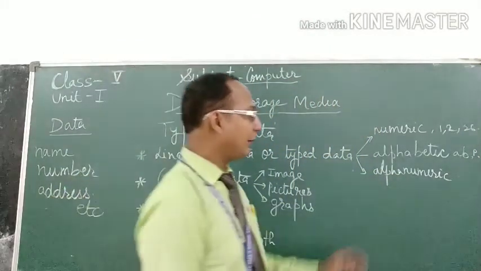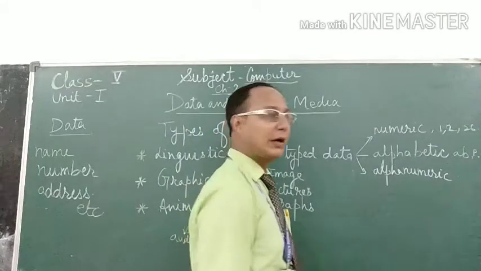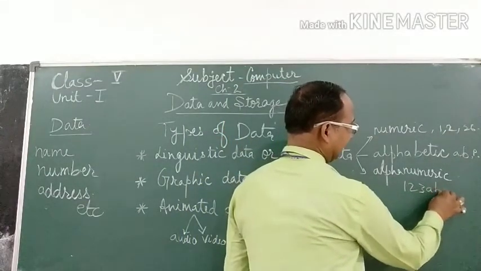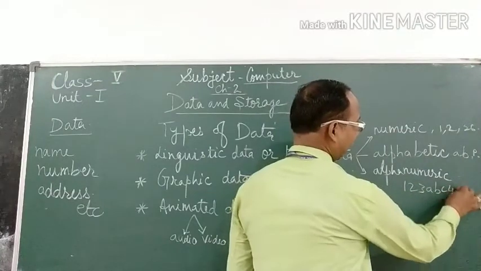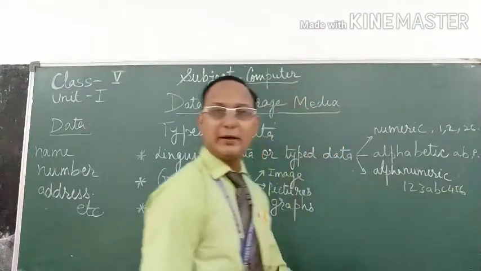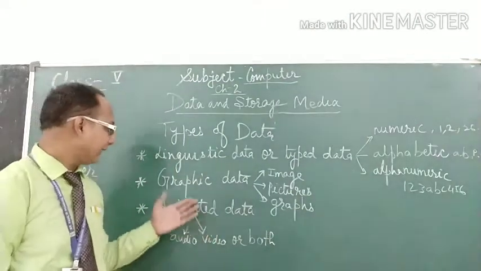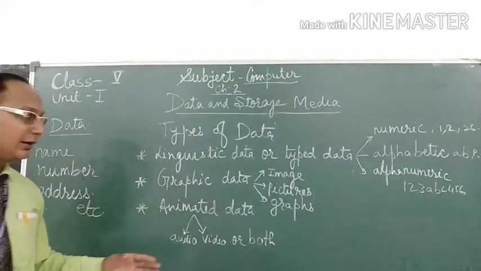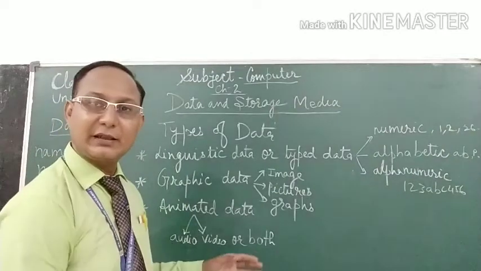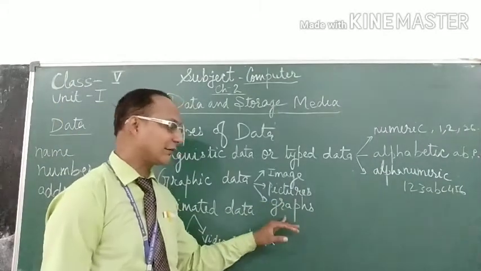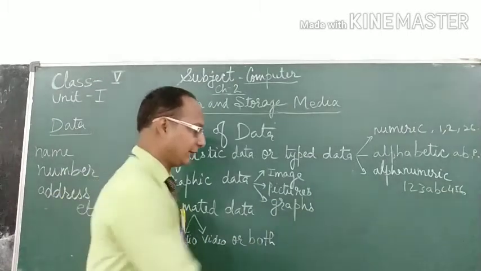In alphanumeric, data may be combined: 1, 2, 3, A, B, C, 4, 5, 6. So this is linguistic or typed data. Second is graphic data. In graphic data, we can see the data in the form of images, pictures, graphs, etc.